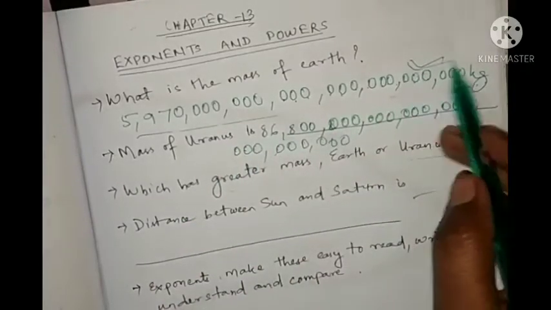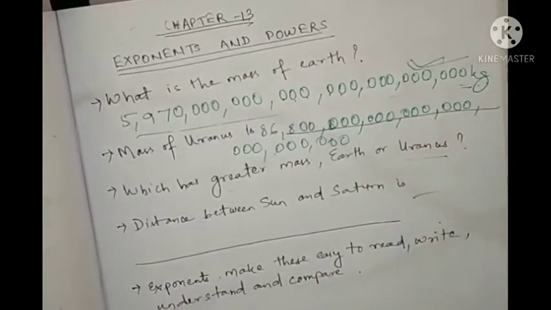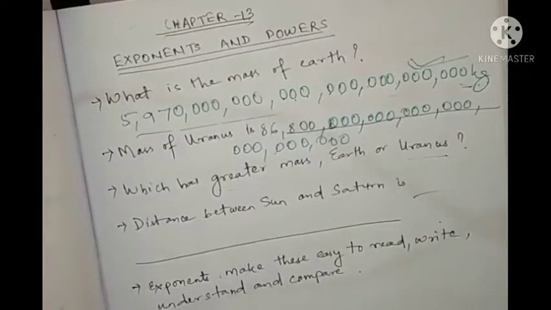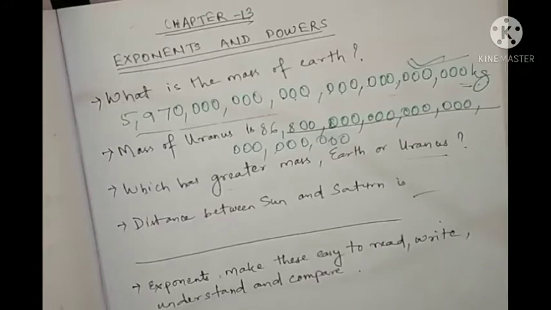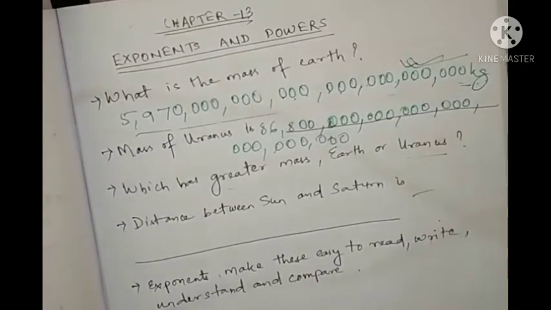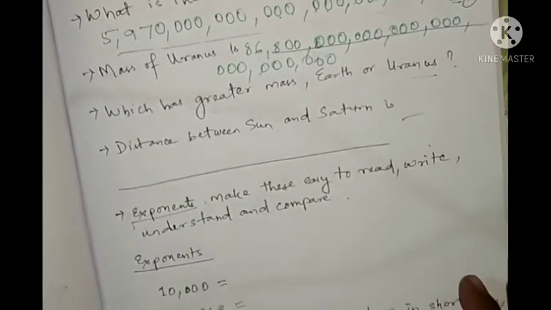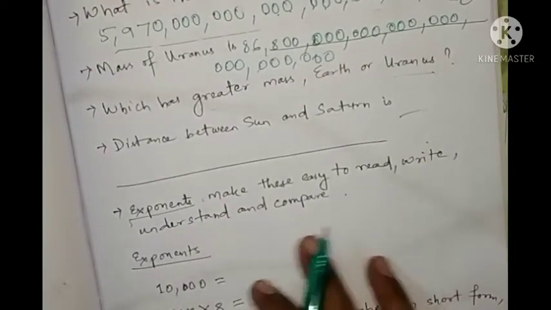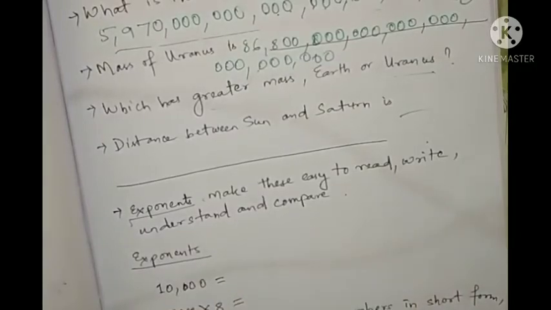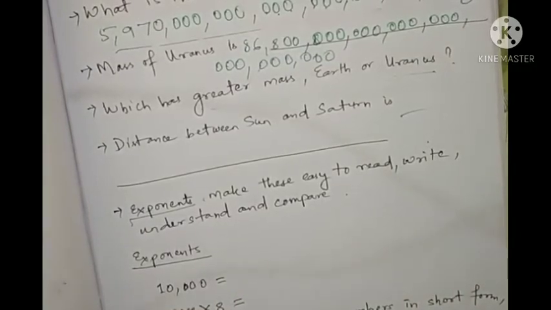How will we write these things so that we can easily read and write and understand them? For such big numbers, we use exponents. Exponents make these easy to read, write, understand and compare.